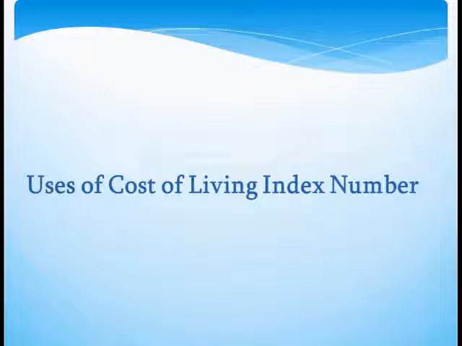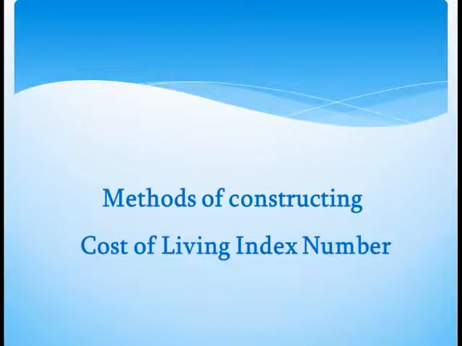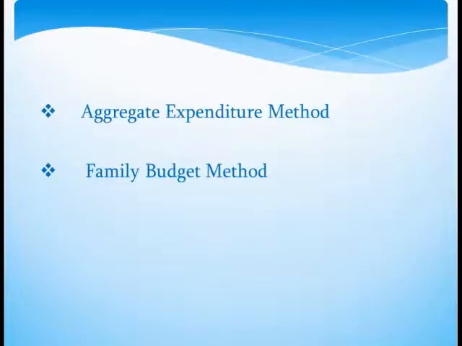Now we may look for the uses of cost of living index number. It indicates whether the real wages of workers are rising or falling for a given time, and it may also be used by the administrators or governments for regulating dearness allowance or grant of bonus to the workers. There are two methods for constructing cost of living index number. These are the methods. First one is aggregate expenditure method or weighted aggregative method, and the other is family budget method.